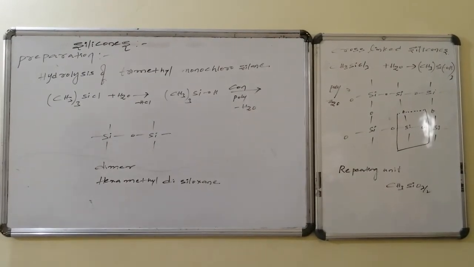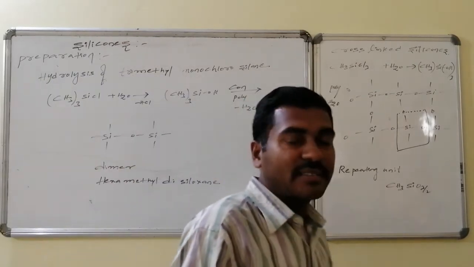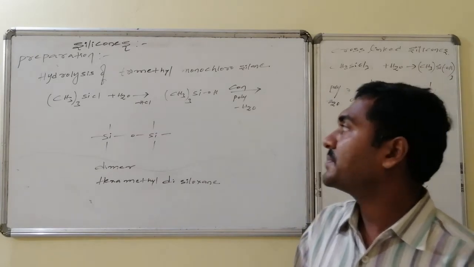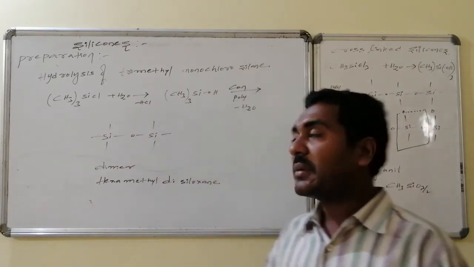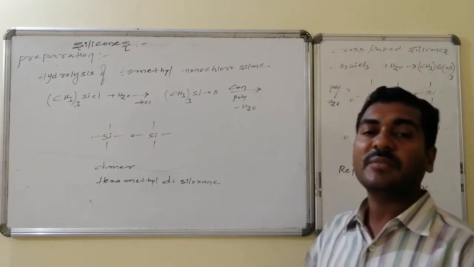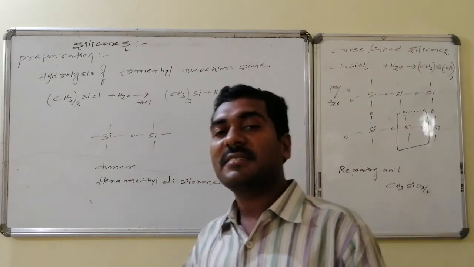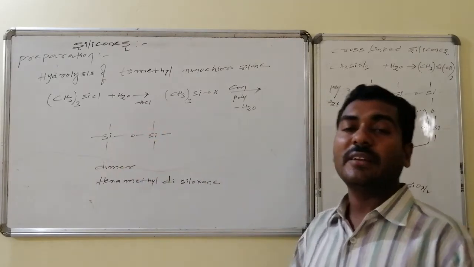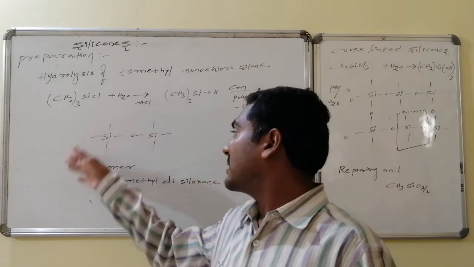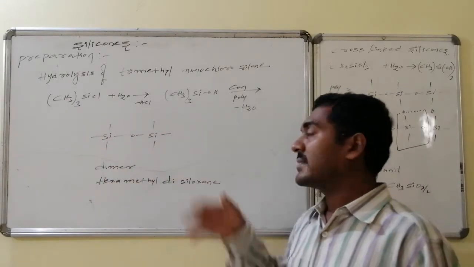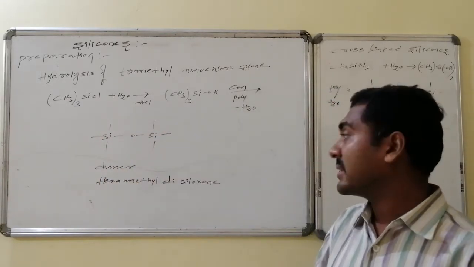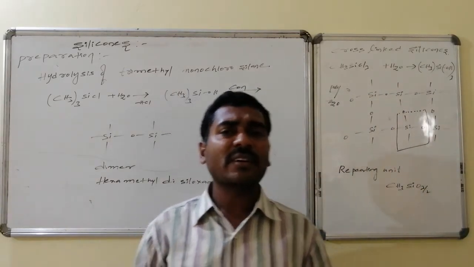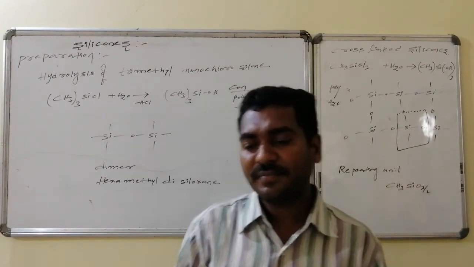A simple and specific variety of siloxane is hexamethyl disiloxane, which can be prepared by hydrolysis of trimethyl silyl chloride followed by trimethyl silyl hydroxide formation, which on condensation polymerization with elimination of a water molecule has an oxygen atom inserted between the silicons. Thus, it is connected with 3 methyls on one side, and on the other side also with 3 methyls. It is said to be hexamethyl disiloxane. This is a dimer, which is also one specific and unique variety of siloxane.